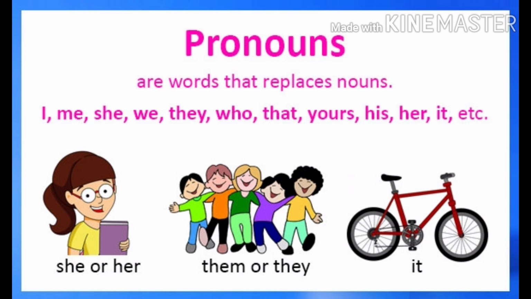Pronouns. Pronouns are words used in the place of a noun. Without pronouns, we would have to keep on repeating nouns, and that would make our speech and writing repetitive. Examples of pronouns are I, me, she, we, they, who, that, yours, myself, herself, etc.